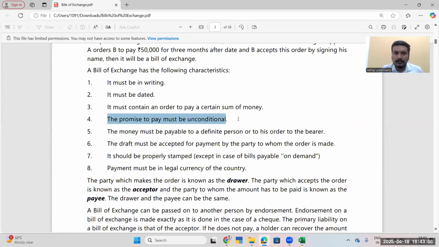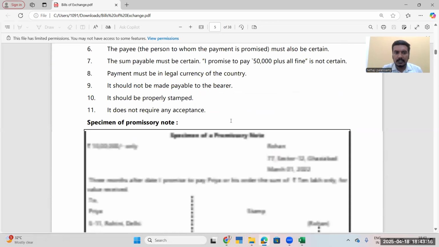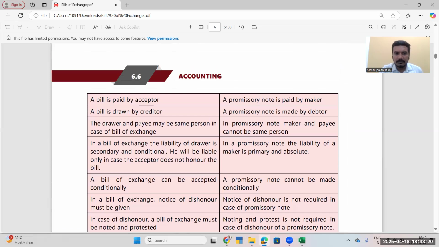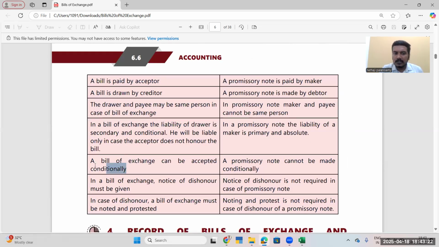The promise to pay must be unconditional. Promise to pay must be unconditional. But when it comes to a bill of exchange, it can be accepted conditionally.